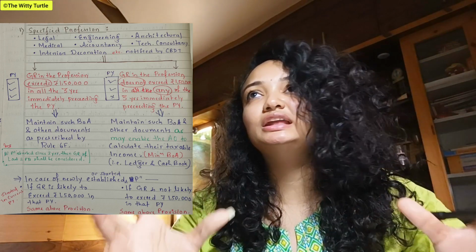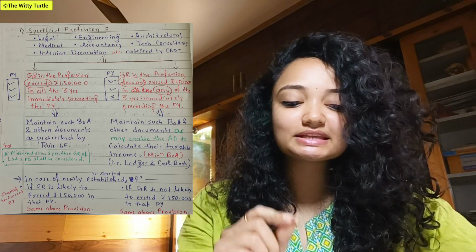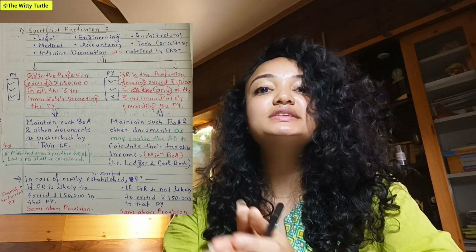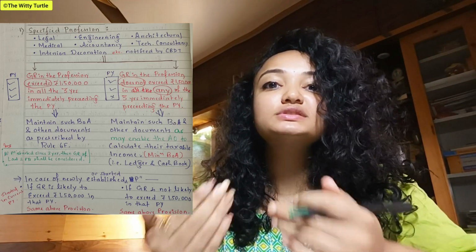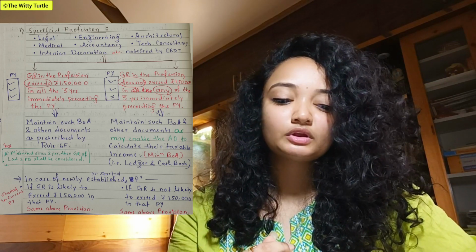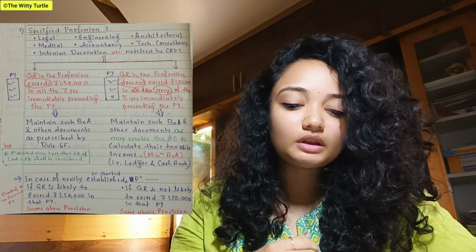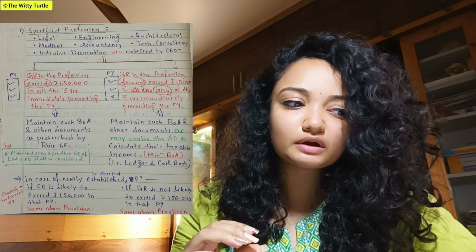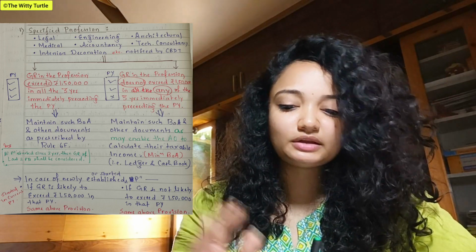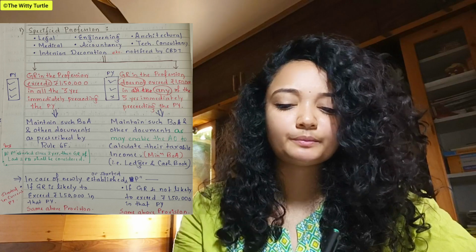You don't have to maintain everything in a proper detailed manner like the previous one, but in this case you have to maintain all your books of accounts and documents, so that in cases of need, the assessing officer should be able to calculate your net taxable income, right? Now, what is the meaning of this minimum books of accounts? That we will also understand in the end of the class, right? This basically includes your ledger, cash book, etc.